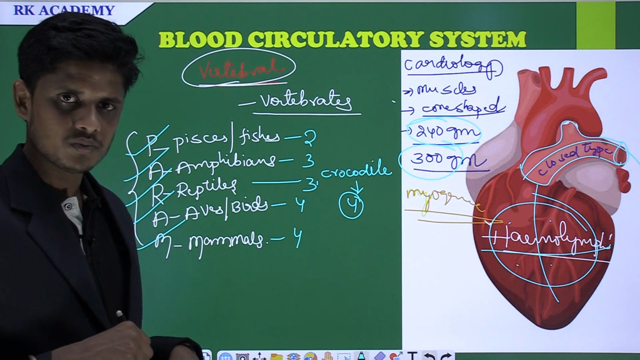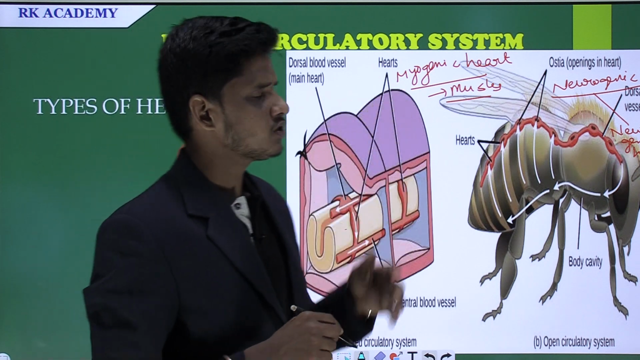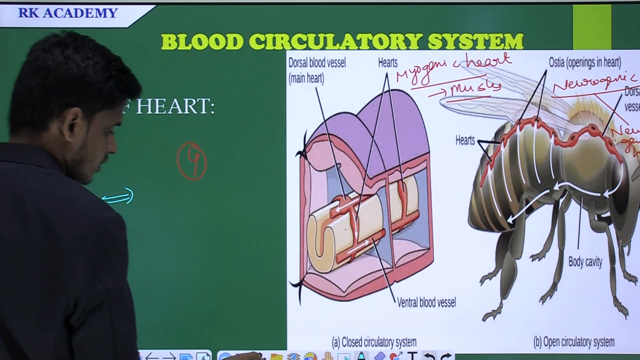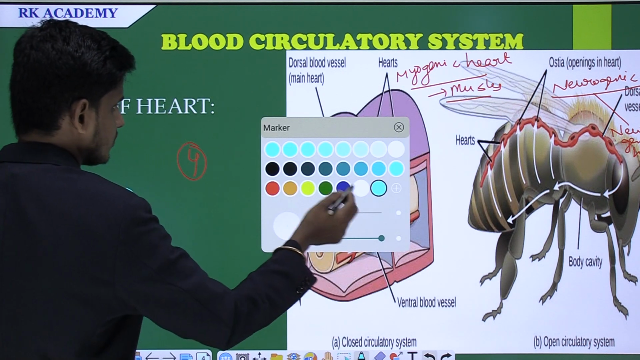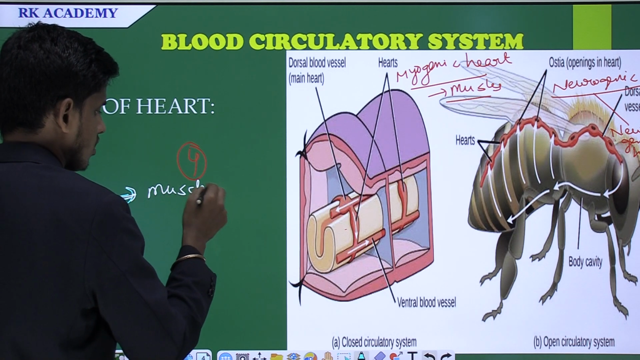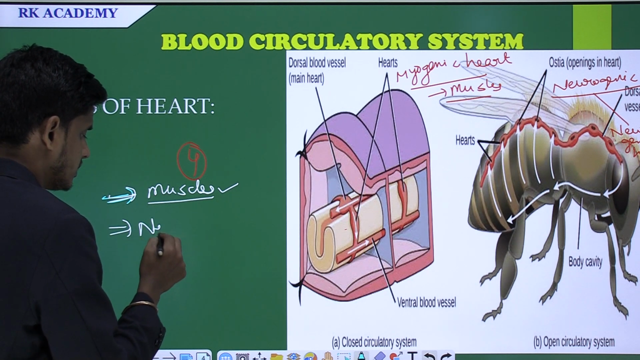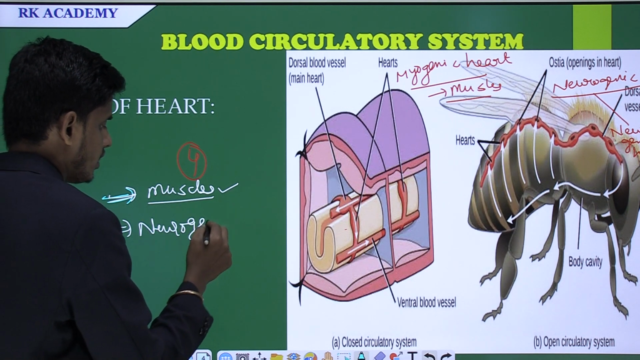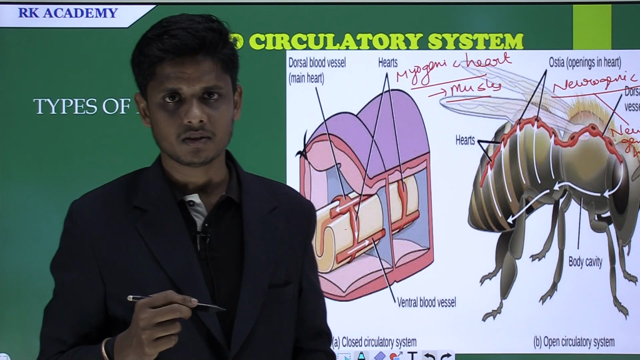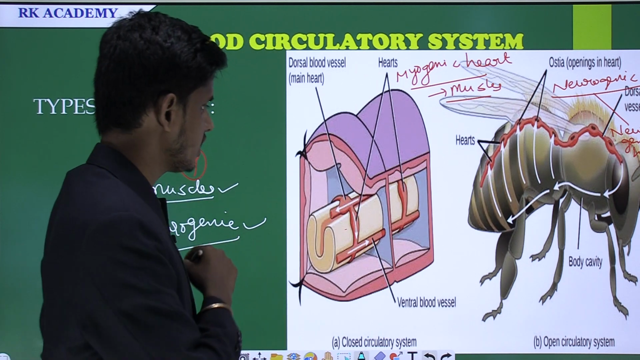Understood? And come to the next one. In the next case, types of heart, as I told you, the first one is the myogenic heart, the second one is the neurogenic heart. Myogenic heart means where the heart is made up of muscles, and it is called myogenic. And whereas neurogenic means where the heart is not well developed and it is coordinated by the nervous system, and such type of heart is called neurogenic heart.